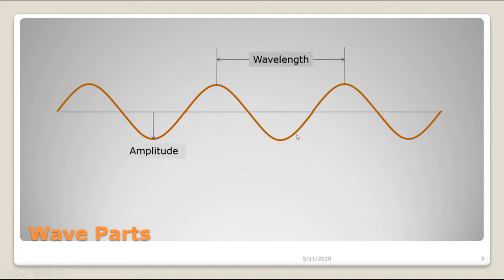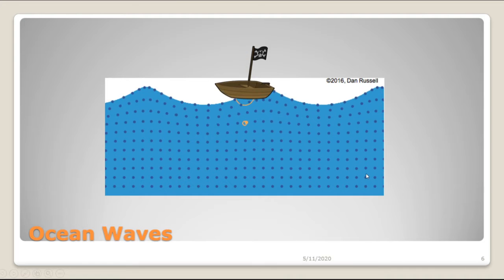And that distance is the same as the distance between two troughs because the crests and the troughs are evenly spread out. If you draw an imaginary line through the center of the wave, the amplitude is how high above or how high below that imaginary line the wave gets. So you can think of the amplitude as the height of the wave, and then the wavelength is the length or size of the wave.